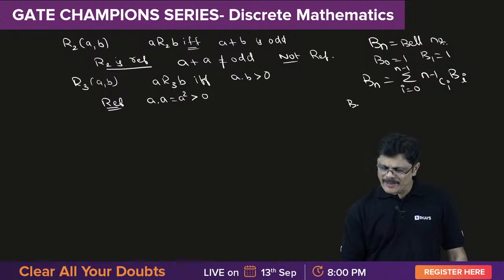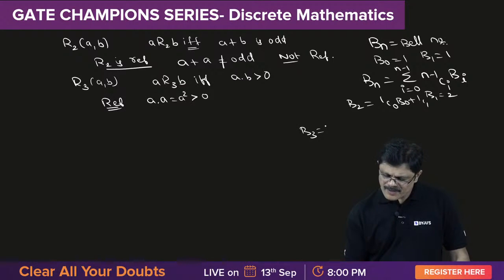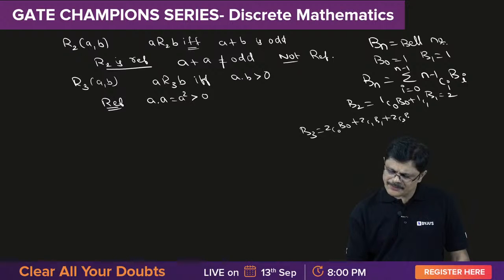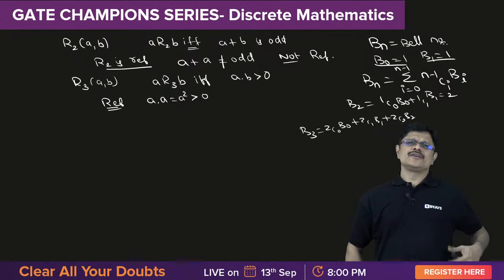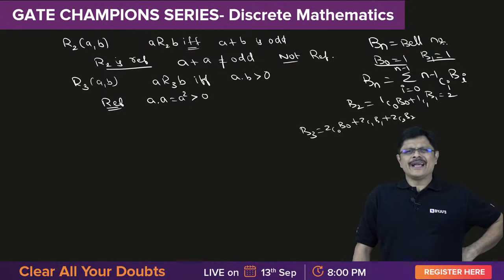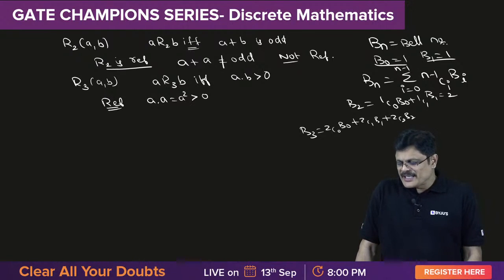For example, B2 will be 1C0 B0 plus 1C1 B1, which is nothing but 2. Okay, B3 will be 2C0 B0, 2C1 B1, 2C2 B2. Because B0 B1 are the base conditions, use it, you will get all equivalence relations, my dear friends. At least up to B5, we generally ask students to remember. Please remember at least up to B5, it is good for health. So B3 is 5, B4 will be 15 and B5 will be,